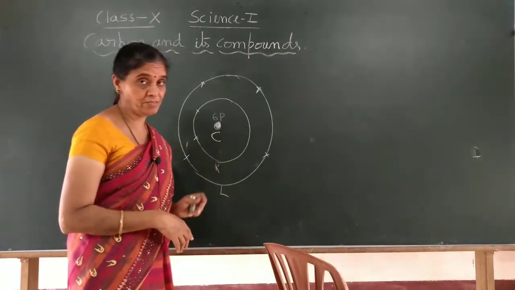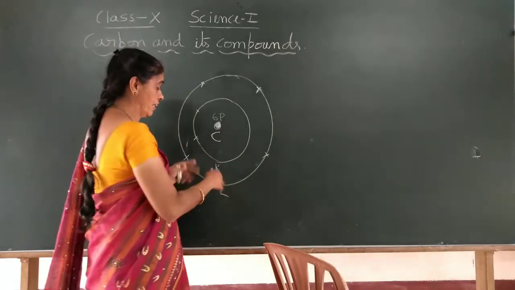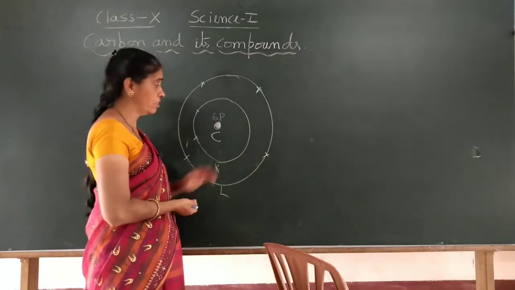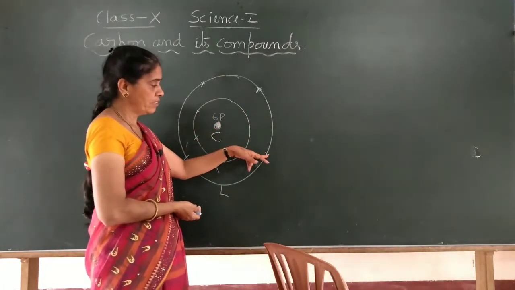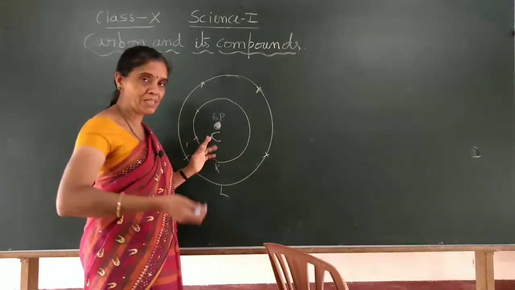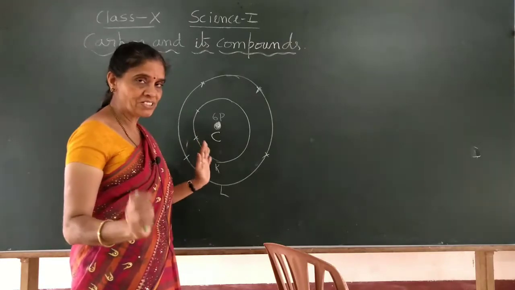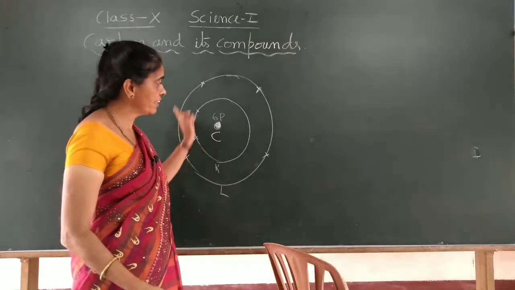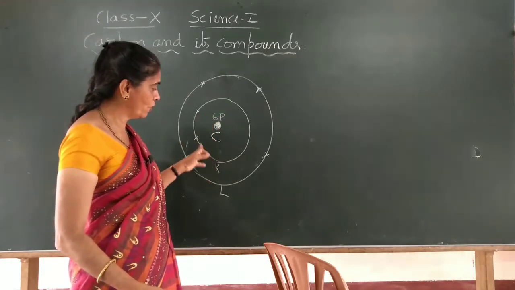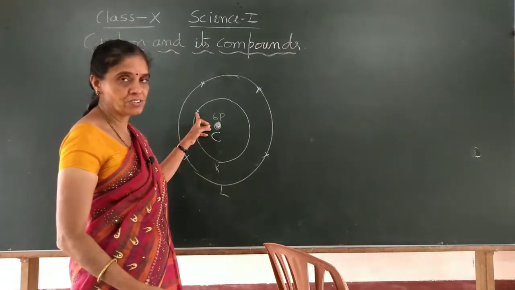It is difficult. Okay. Then if it wants to lose these 4 electrons, so that the innermost shell becomes completely filled, it will get a stable structure. And if it gives out these 4 electrons, the 6 protons will have only 2 electrons.